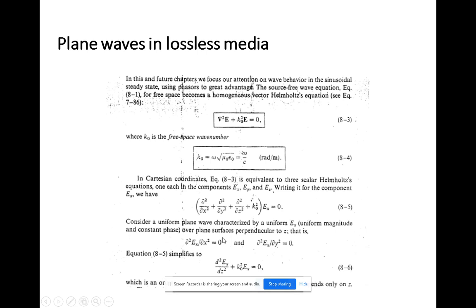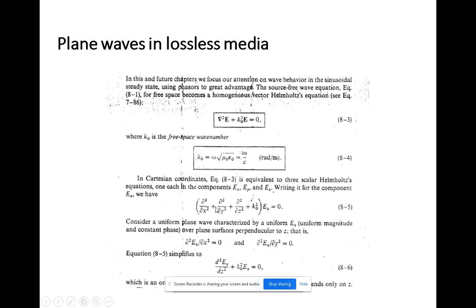Here we consider the uniform plane wave going to be propagated in a lossless medium. Uniform means it will have the same magnitude and phase value, constant phase as well as constant magnitude. There will not be any change in the magnitude and phase value. That's why it's called a uniform plane wave. So we are going to propagate the Ex value perpendicular to the z axis.